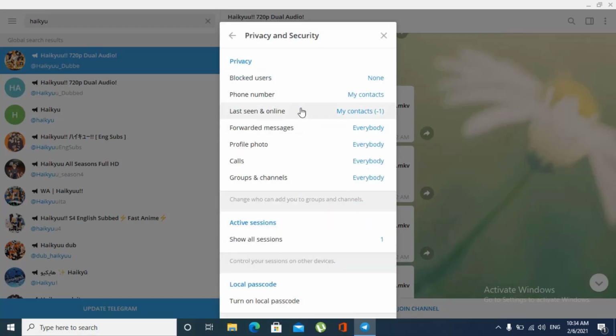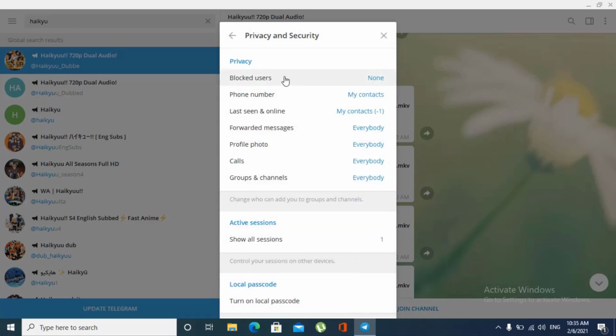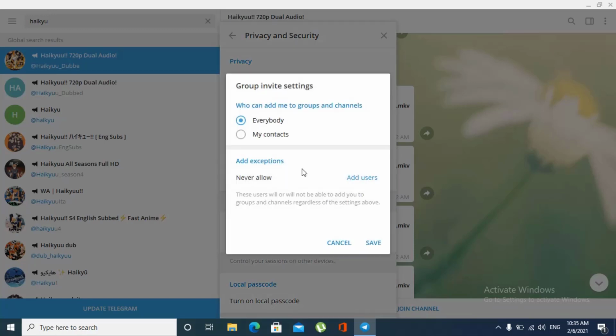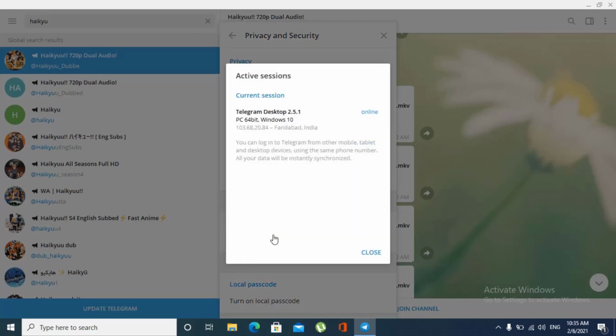That is the same thing if I do it with the phone number. I can tell with whom to share my phone number. I can even add exceptions here, and we can block users. That's pretty cool. And I can even say who can add me to the groups and the channels out there. And also I can check how many active sessions I have.